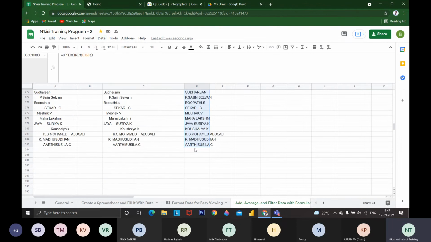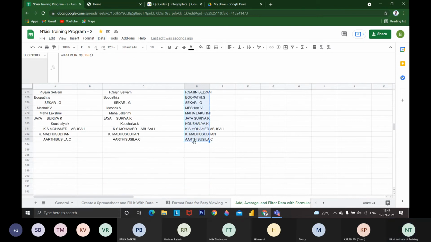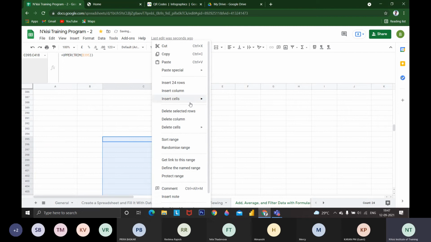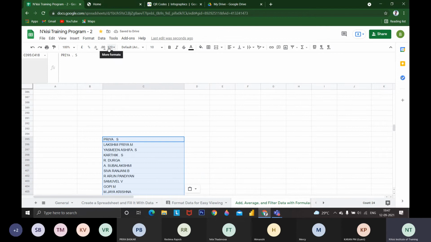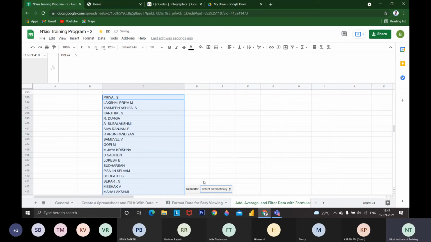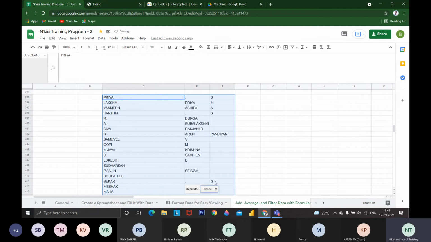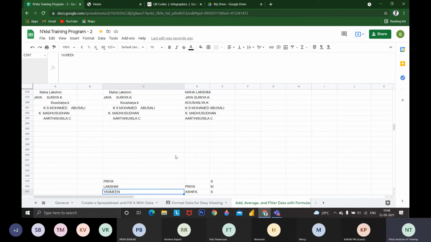I'm selecting the data, copying and pasting it as values. By pasting as values, you will get the entire thing. After that, you have to split. Split text to two columns can detect automatically, or we can use a separator, such as space. So it has separated Lakshmi, Priya, and the initial: first name, last name, and initial. Sometimes there will be an issue, but most of the time it comes out right.